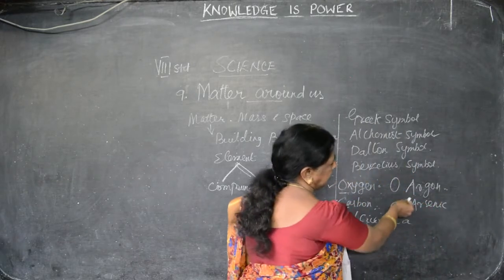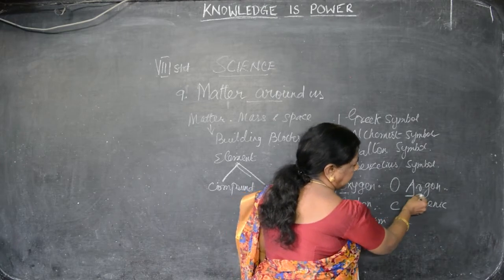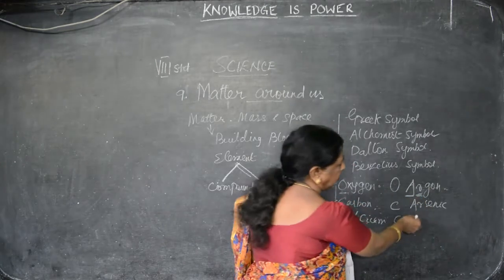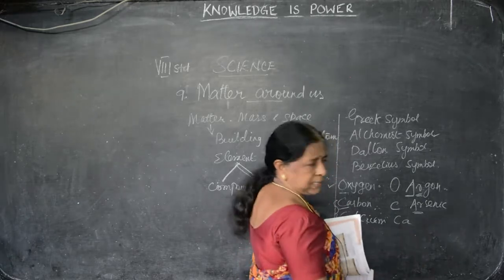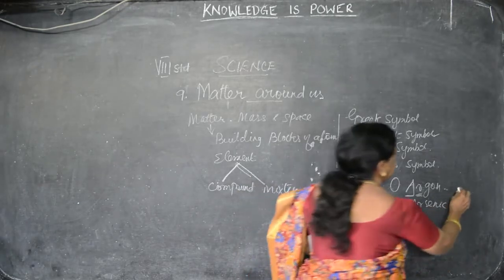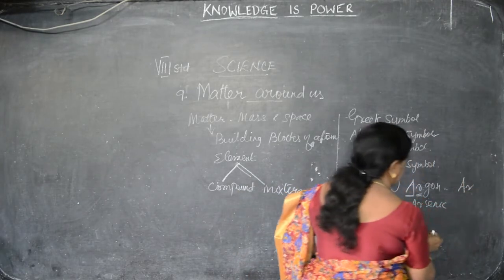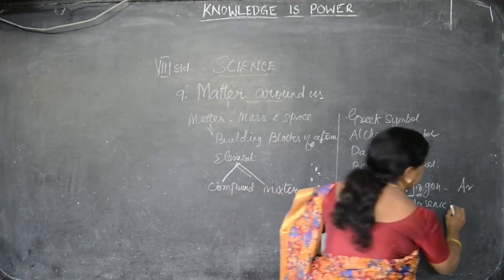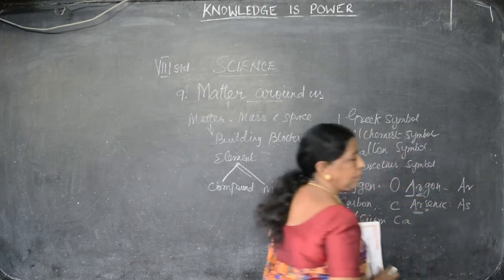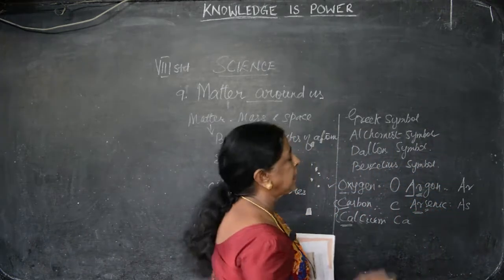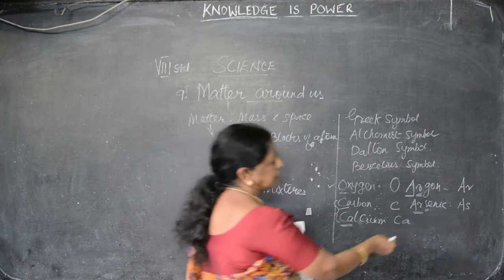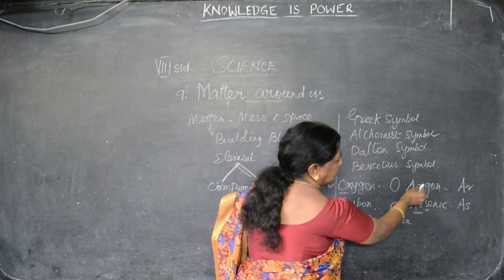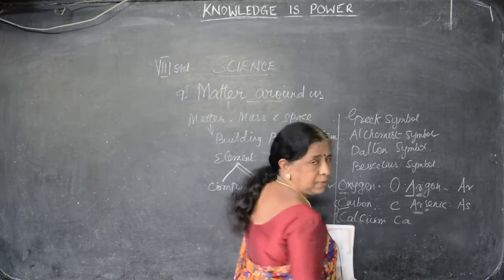Here A is the same, R is the same, so you may be in the same confusion. Just to avoid that, we write Ar for argon, and for arsenic the third letter is S, so we write As. Always the first letter should be capital and the second letter small. When the first two letters are the same, we go for the third letter.